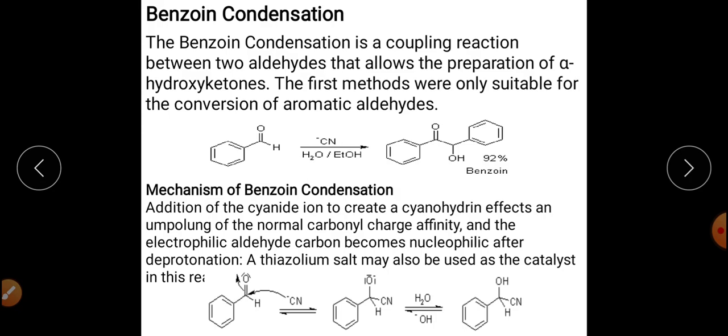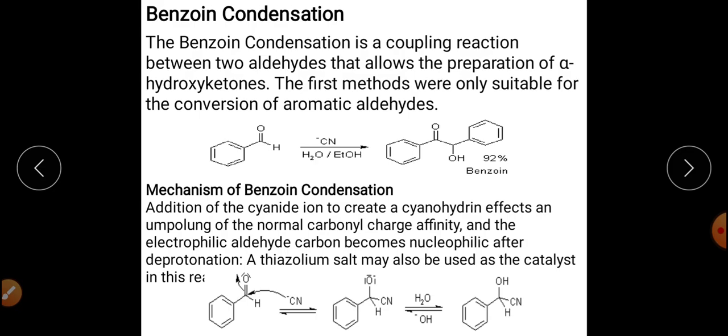Now I am coming to the next reaction, which is also synthetically very important, and is called the benzoin condensation reaction. So far we have discussed the aldol condensation reaction, in which there was a requirement of aldehydes or ketones containing alpha hydrogen atoms. That requirement is not necessary for the benzoin condensation reaction. This is basically a coupling reaction, a condensation reaction between two aldehydes, and there is no requirement of alpha hydrogen for that one.